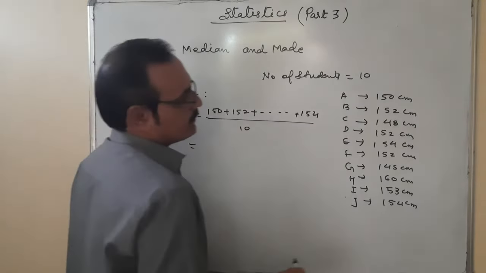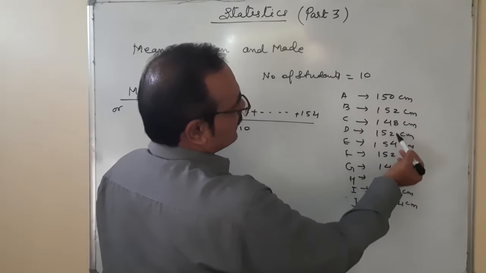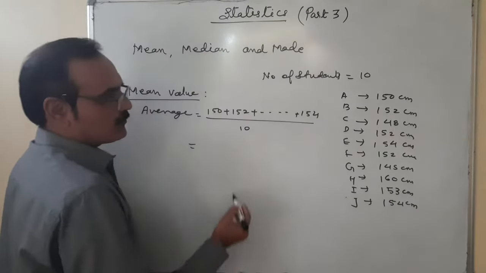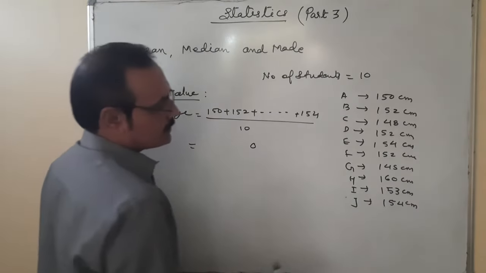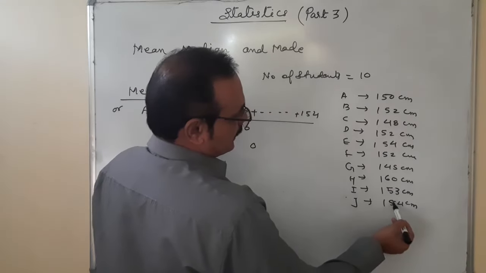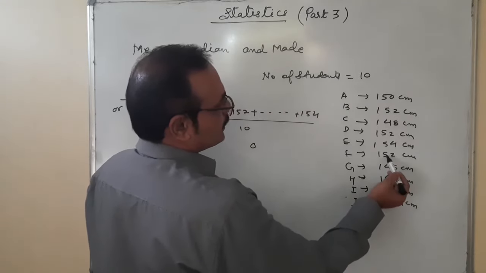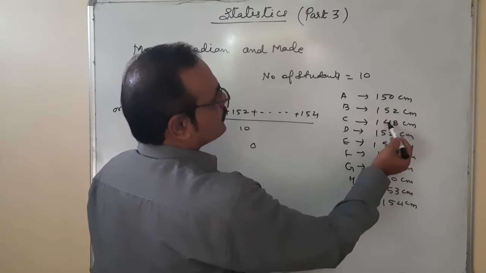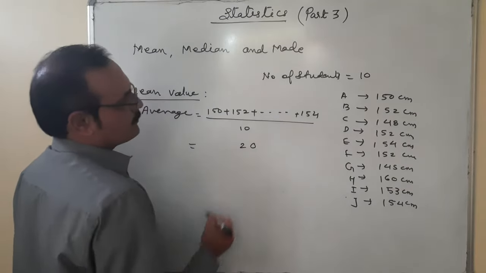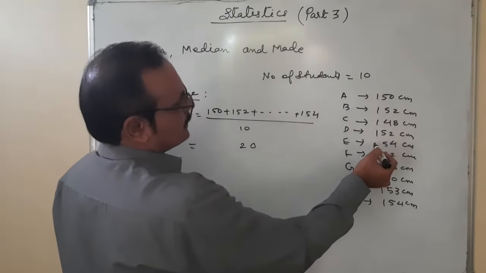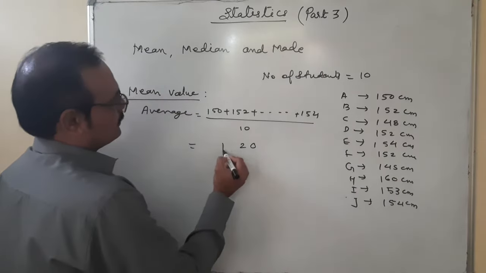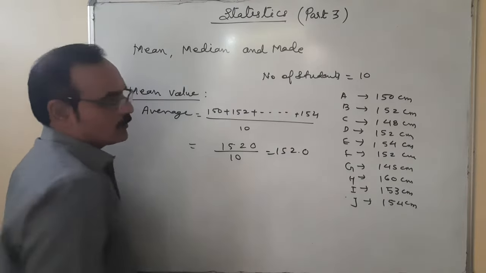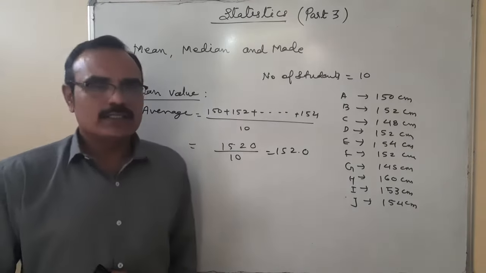So when we add all the terms, we get 2 plus 8 is 10, 12, 16, 18, 23, 26, 33, 38, 42, 52, and so on, and dividing by 10, the result is 152. What is this? This is the mean or average.